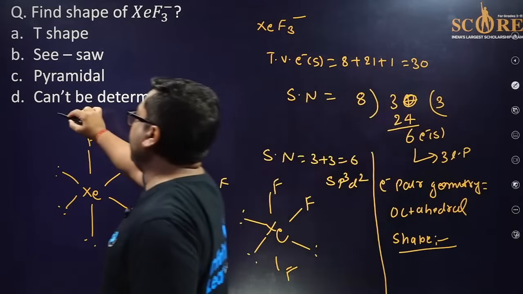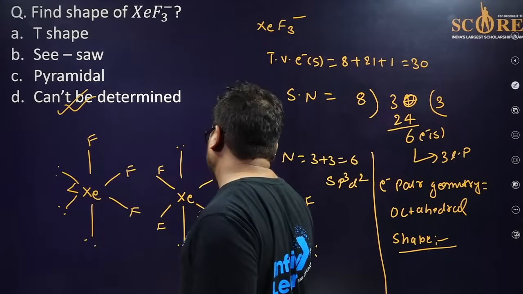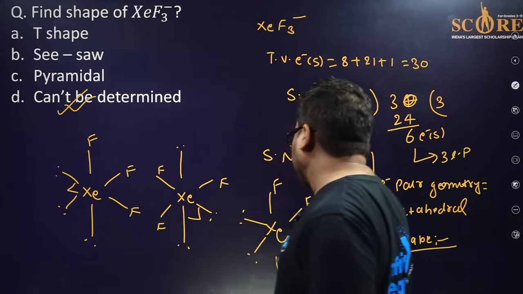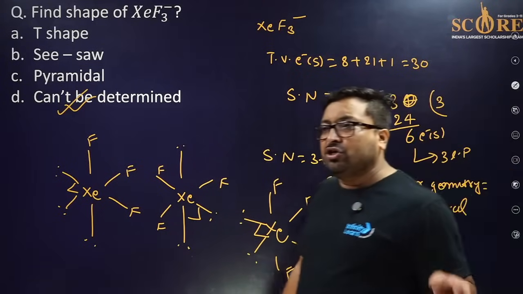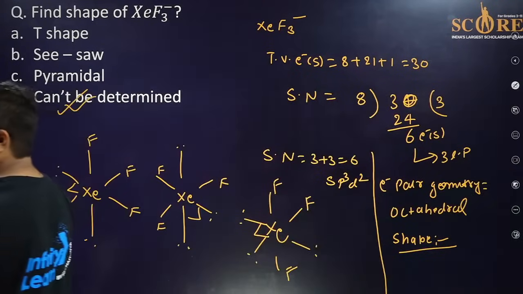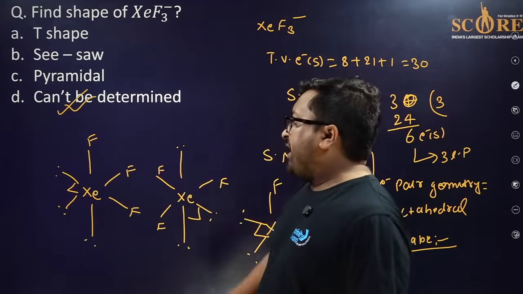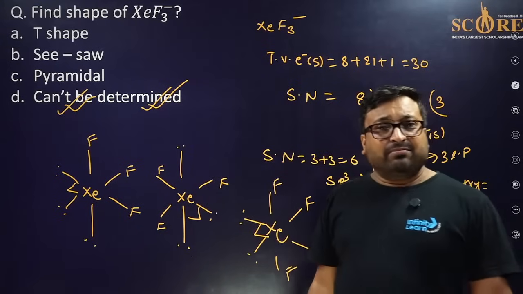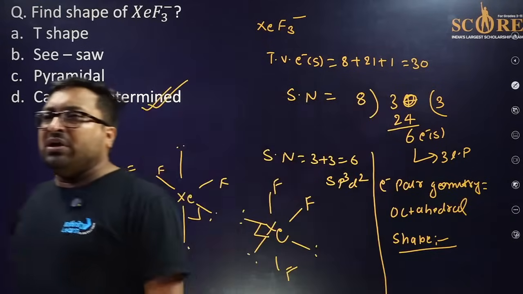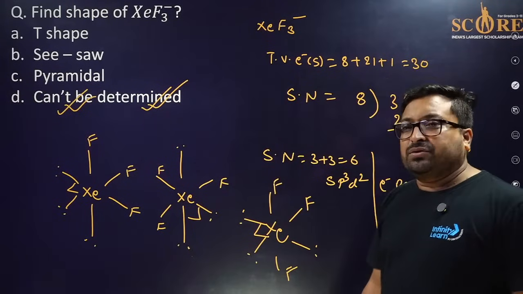This cannot be determined. Because in every case, lone pairs are at 90 degrees. Have you ever seen 2 lone pairs at 90 degrees? Tell me. So actually it cannot be determined. Okay, math is not science, math is the language of science. So I hope you have enjoyed, everyone. This was the last question for today.